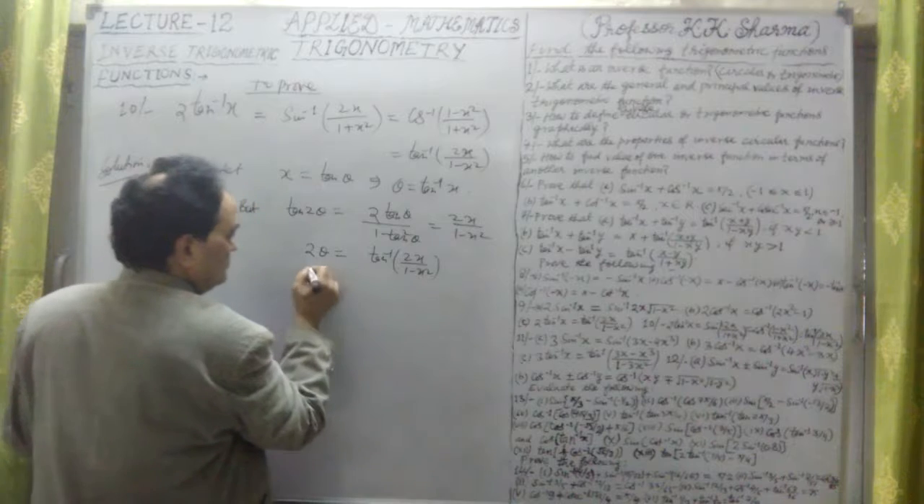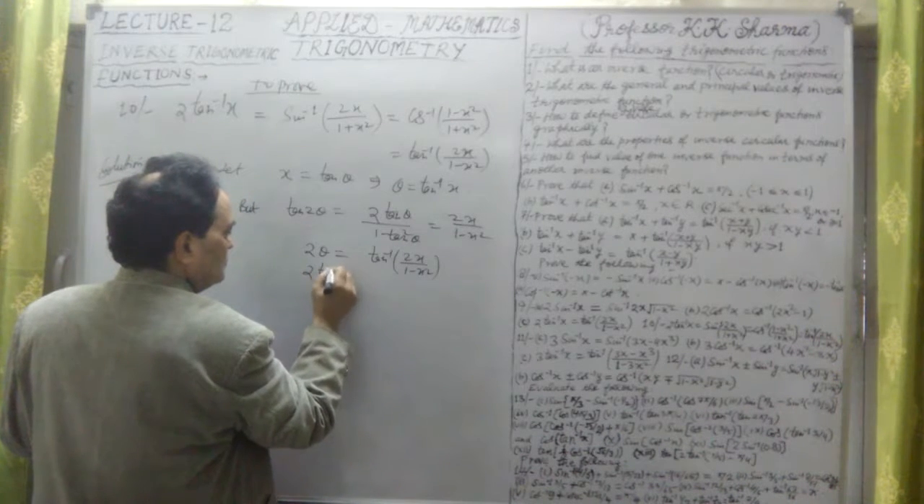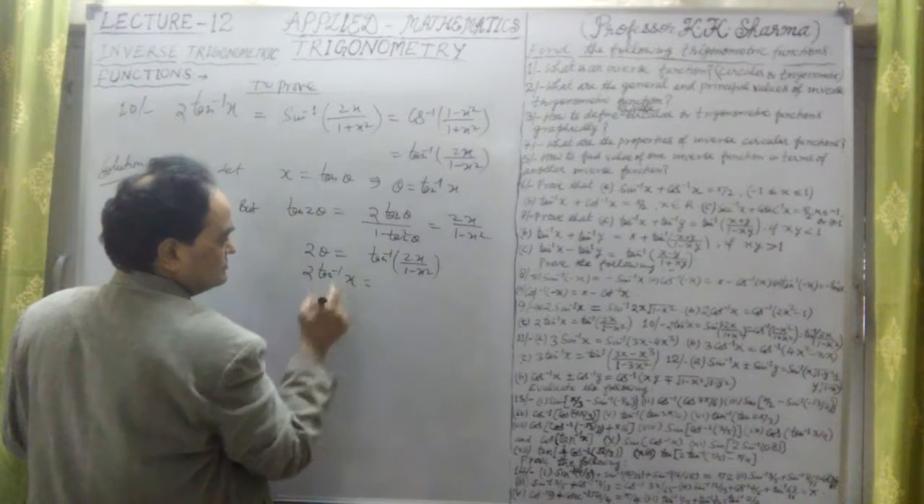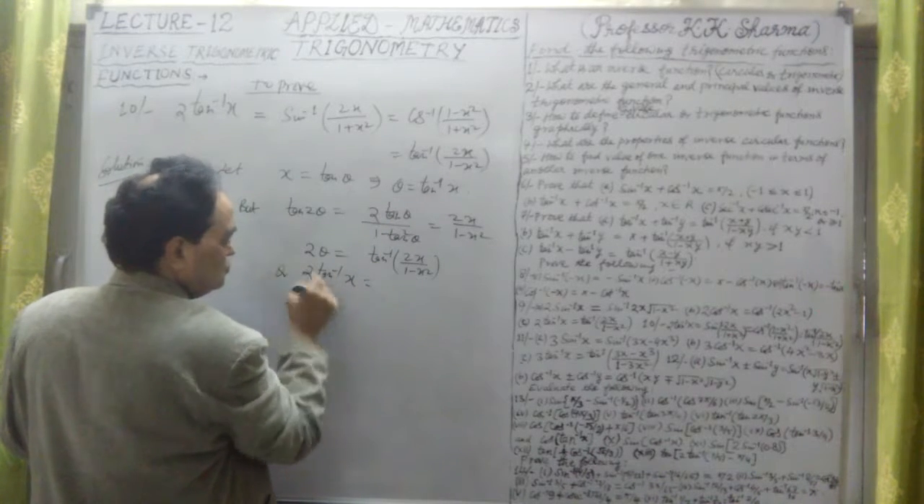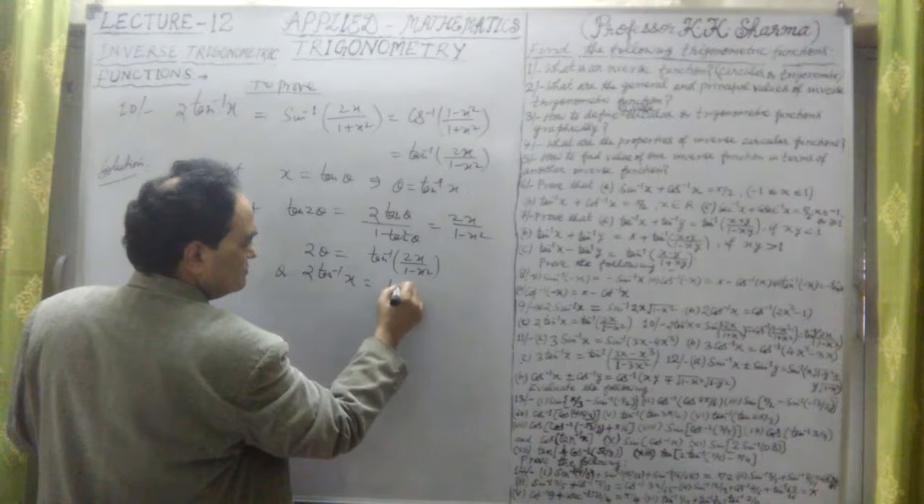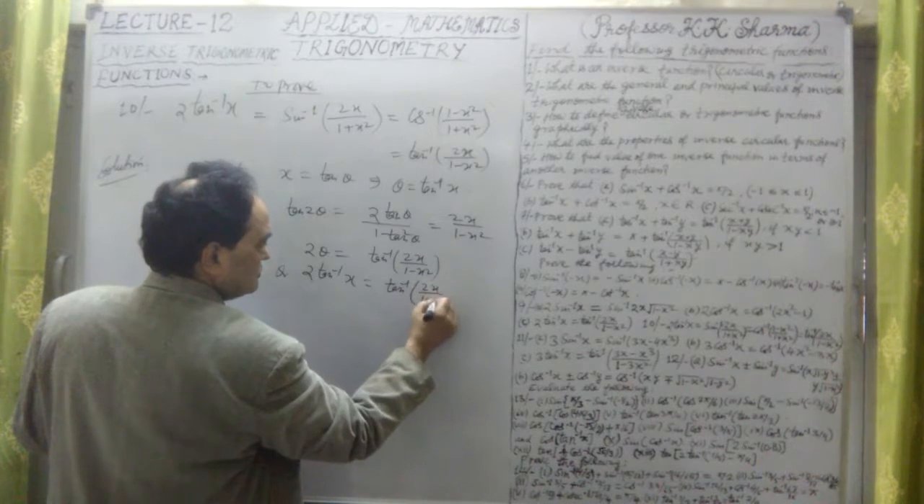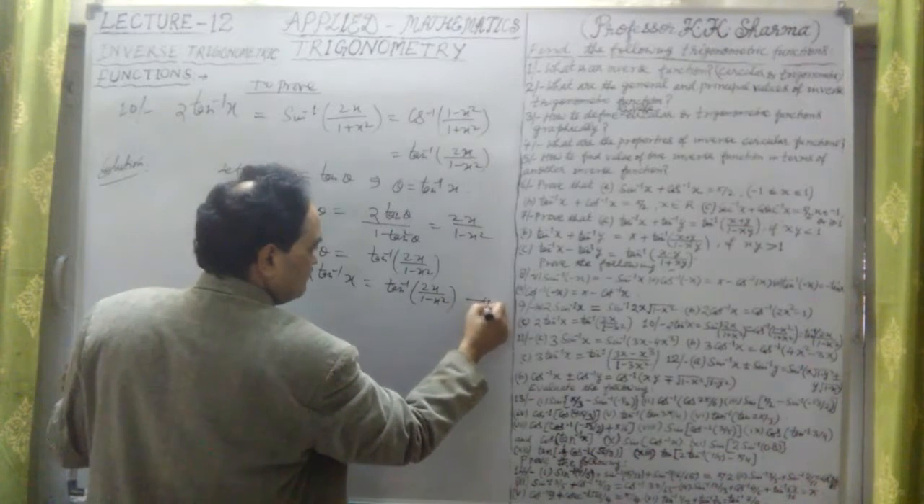This is 2 into tan inverse x, since theta is tan inverse x, so 2 tan inverse x equal to tan inverse 2x upon 1 minus x square. So this is the first result.